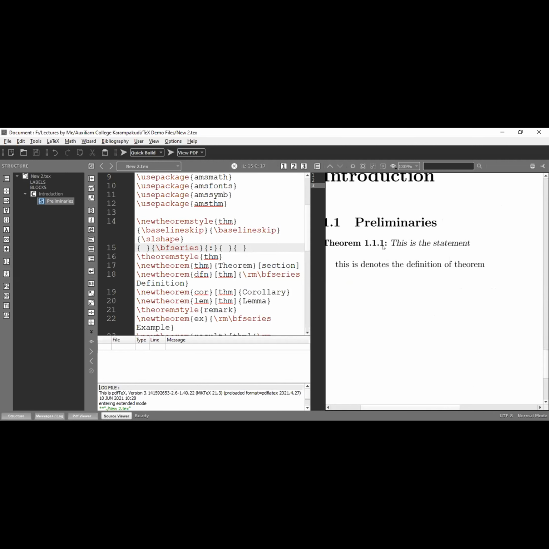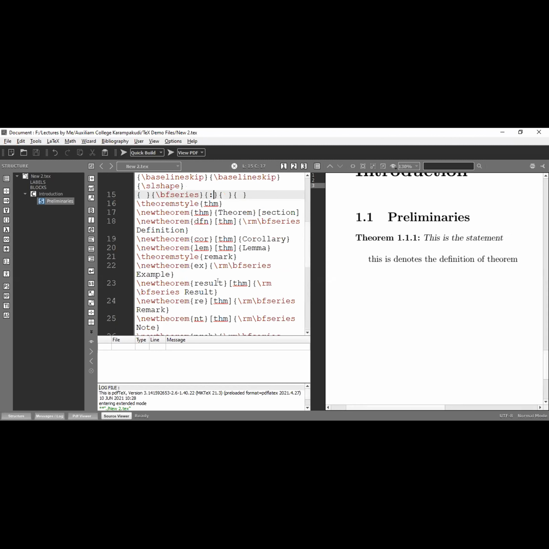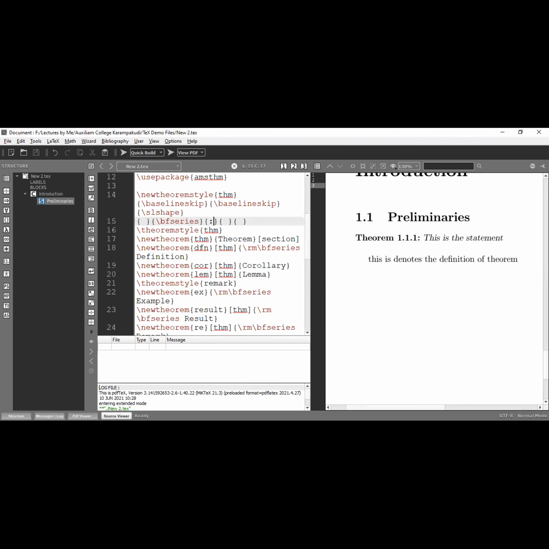See that previously it was a dot, now I changed the dot to a semicolon. You need not change it at all the places, only one place is enough. This one is the space after this theorem, and also see the difference between the font styles. This is slanted shape, and this one is normal. Then I defined some other environments.